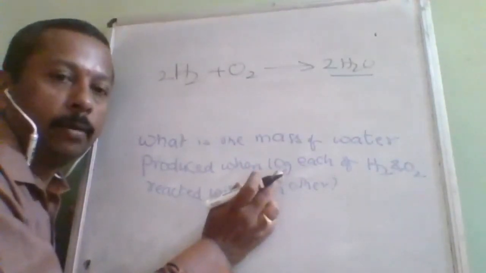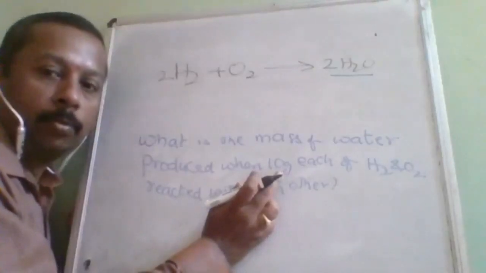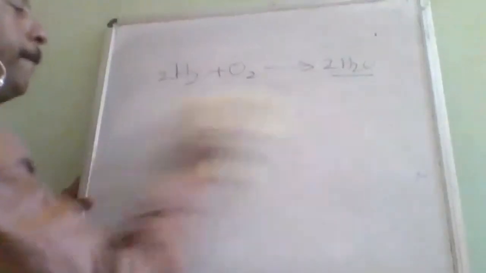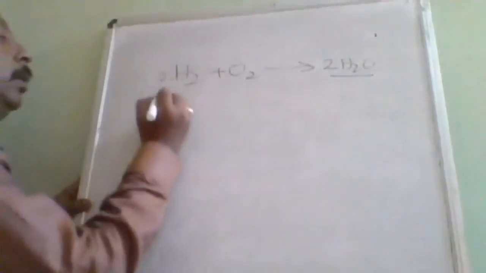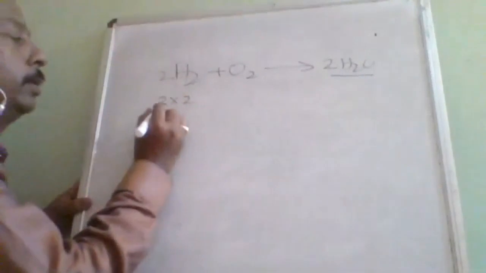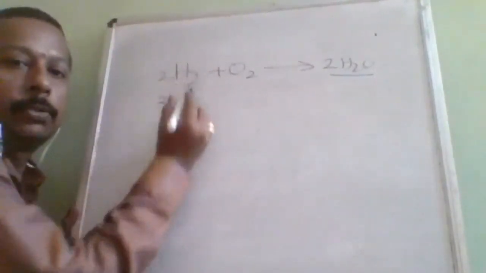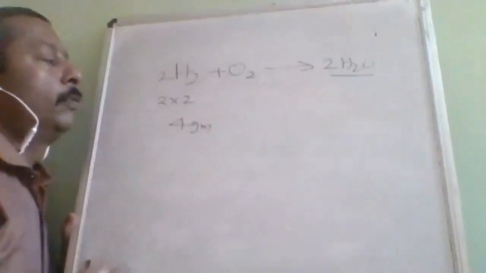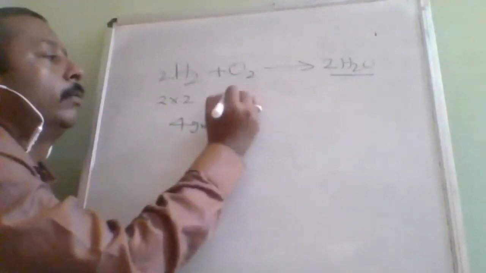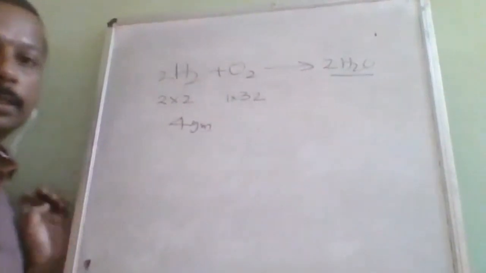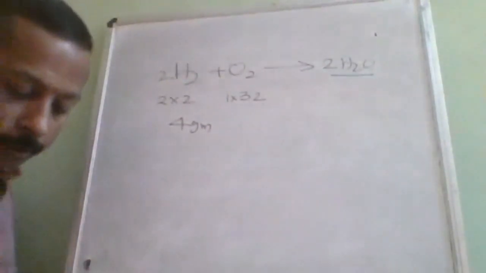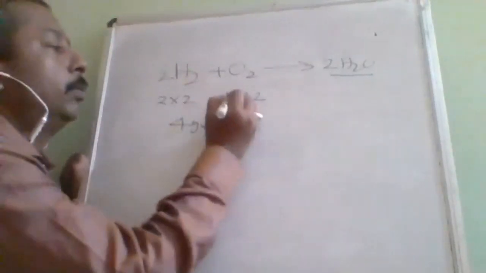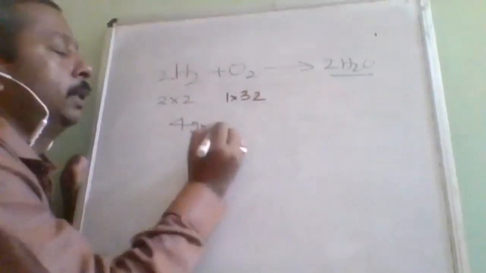You have to convert it into moles, then it will be easy. So 2 into 2. What is this 2? Coefficient 2. What is this 2? Molecular mass 2. That is 4 grams of hydrogen requires 1 into 32. What is 32 here? Oxygen molecular mass. So 1 into 32 grams of oxygen is required.